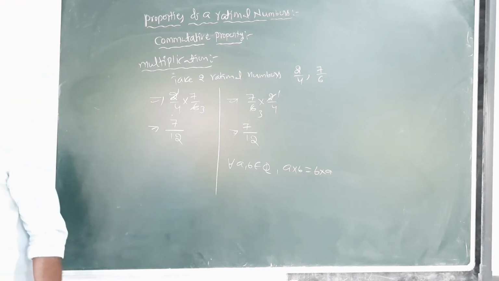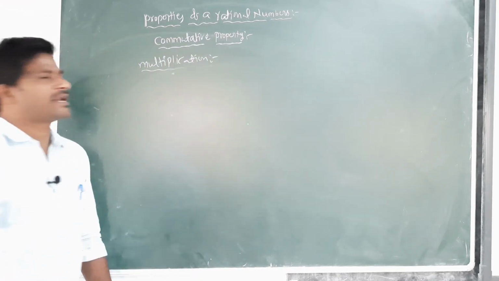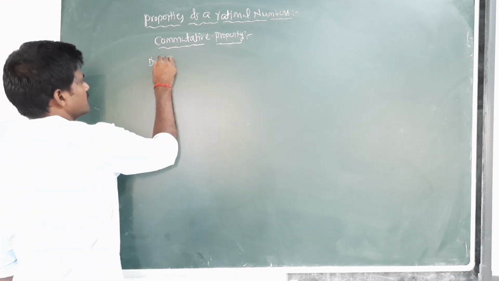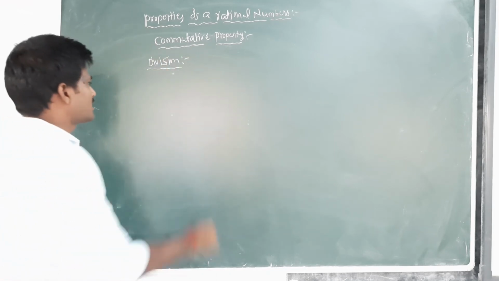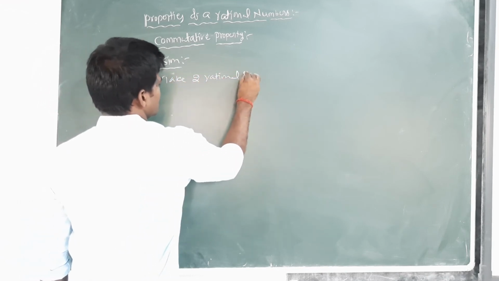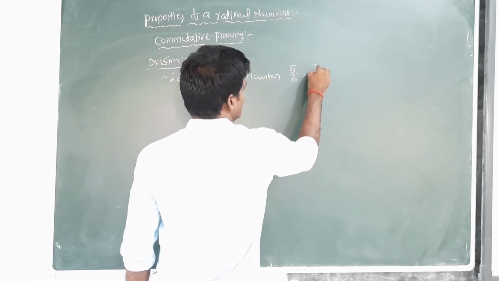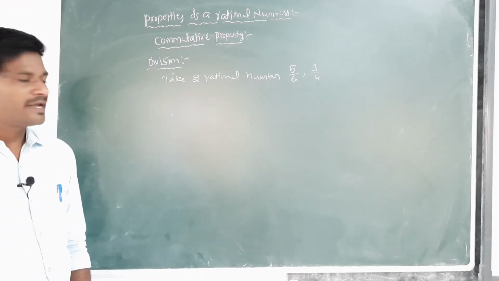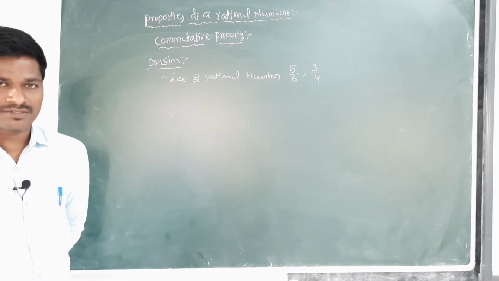Last one, division. Commutative property under division. Take two rational numbers 5 by 6, 3 by 4. What happens when we divide two rational numbers?